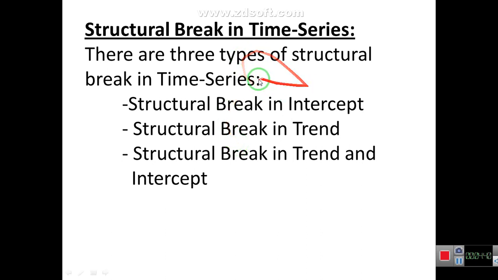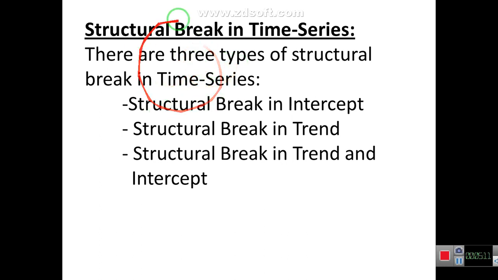We already explained the unit root test to find the stationarity of time series data, and if there is a structural break in the data, then the main problem faced is that it creates difficulty in the unit root test. In the presence of a structural break, the unit root test may show a time series to be non-stationary, which in fact is stationary.